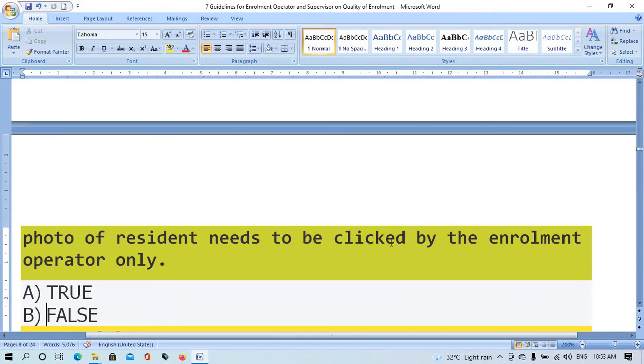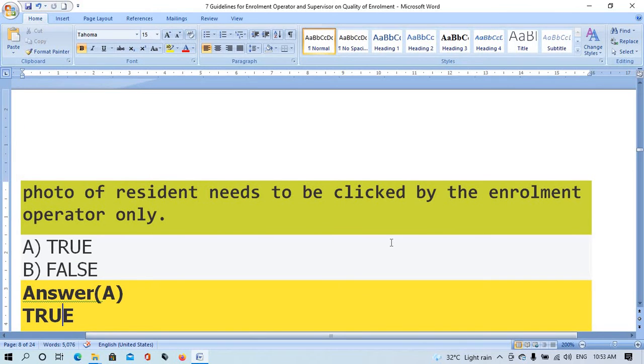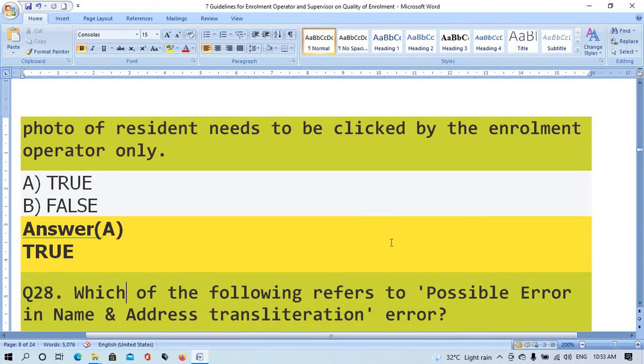Option A true, option B false. The right answer is option A, true. Question number 28. Which of the following refers to possible error in a name and address translation error?